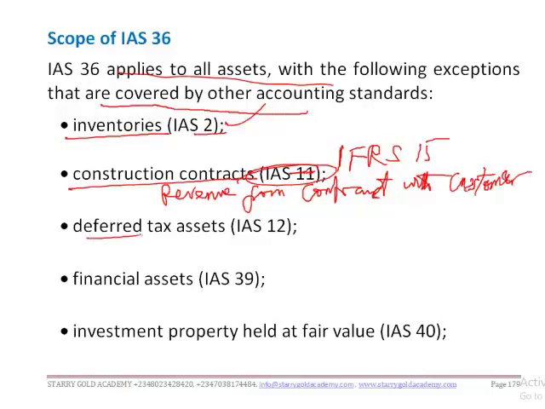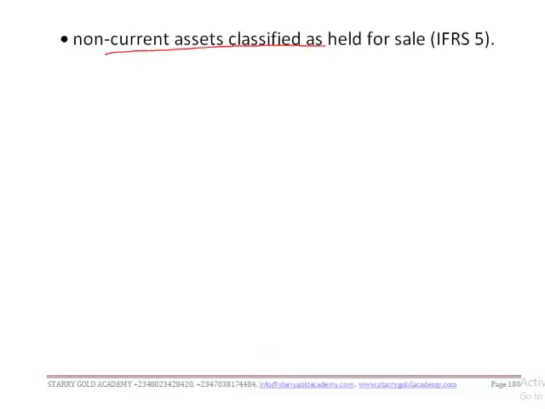We also have deferred tax. We have financial assets, IFRS 9. We also have investment property held at fair value, IAS 40. We have non-current assets classified as held for sale, IFRS 5. So all these are exempted from the treatment of impairments under IAS 36.